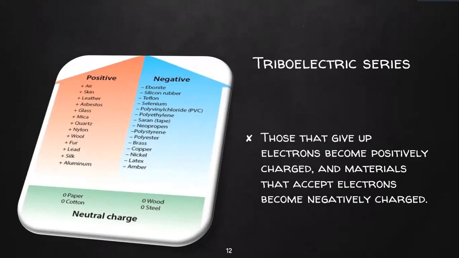So here is a list of the triboelectric series. When an object loses an electron, it becomes positively charged. When it gains an electron, it becomes negatively charged. So one object becomes a donor and the other becomes an acceptor, and so they are able to mutually charge each other. These are the materials in the triboelectric series, or you can say they are able to be charged.